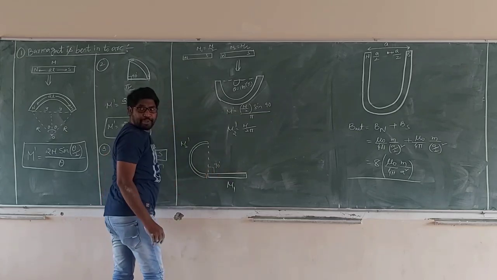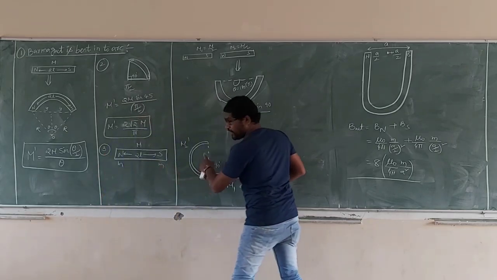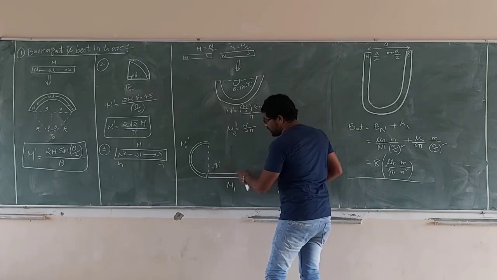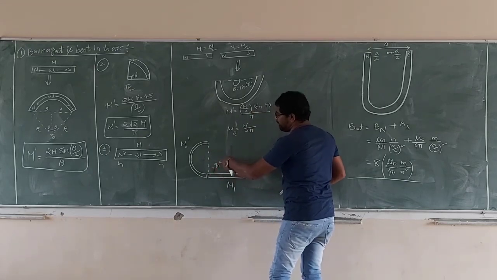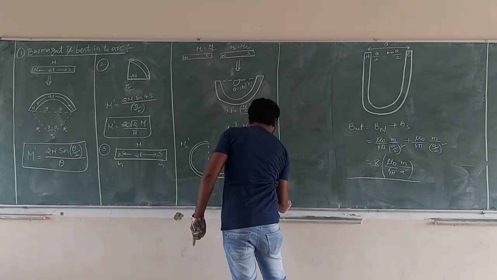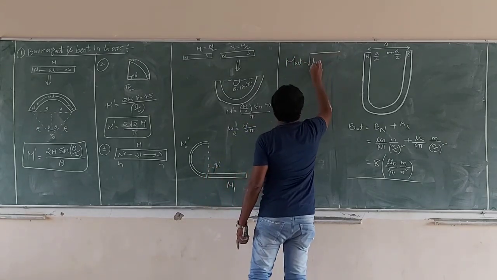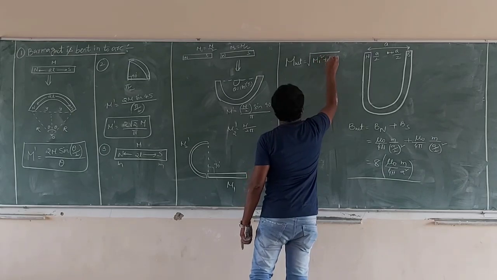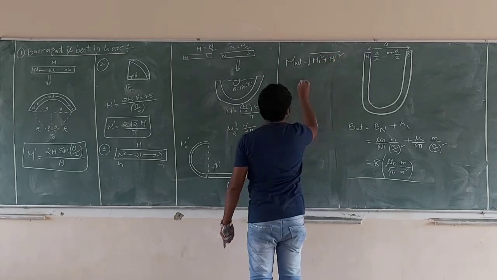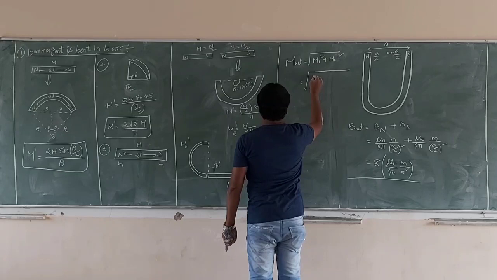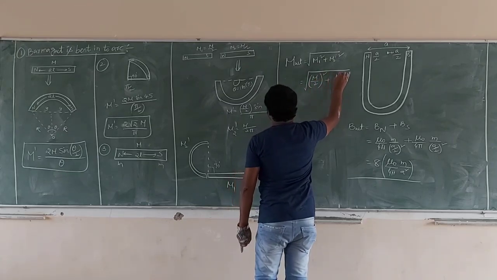This is the effective length of the second part, this is the effective length of the first part. What is the resultant magnetic moment? M dash is equal to root over M1 square plus M2 dash square. Now we go for M by 2 whole square plus M by pi.